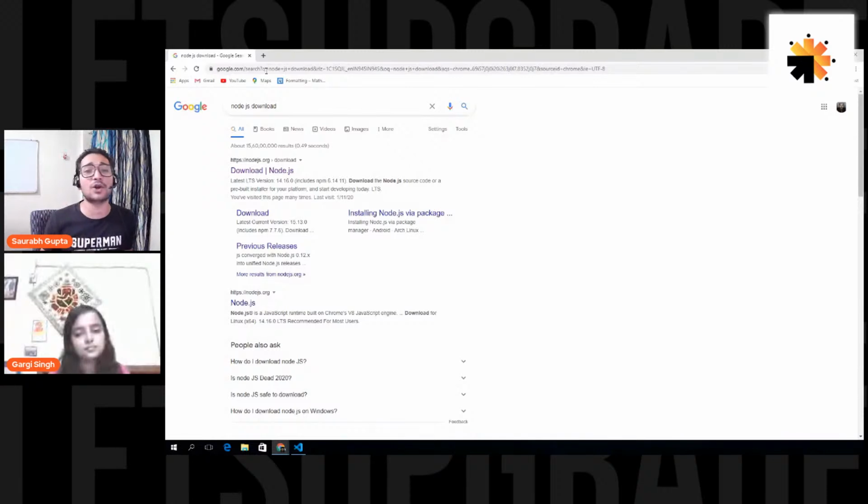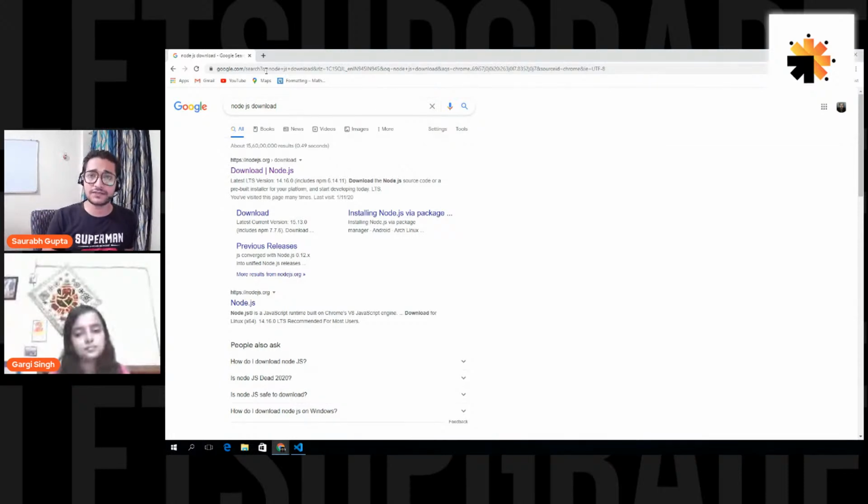Now see, Node.js is not a language. Remember, Node.js is not a language. Node.js is a JavaScript runtime, right? It's an environment to run JavaScript. So it will basically give you the power to run JavaScript outside the browser, right? Initially, JavaScript was only running inside the browser. That's why it was only getting used on the client side.